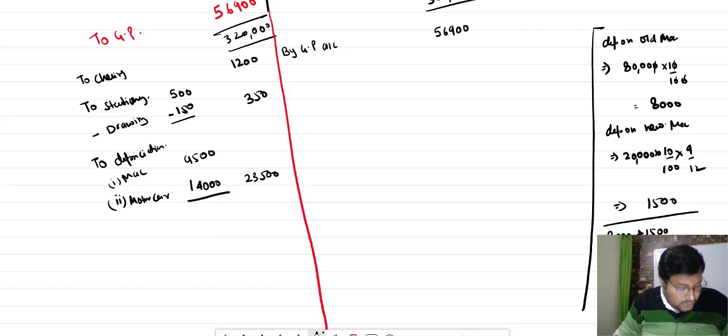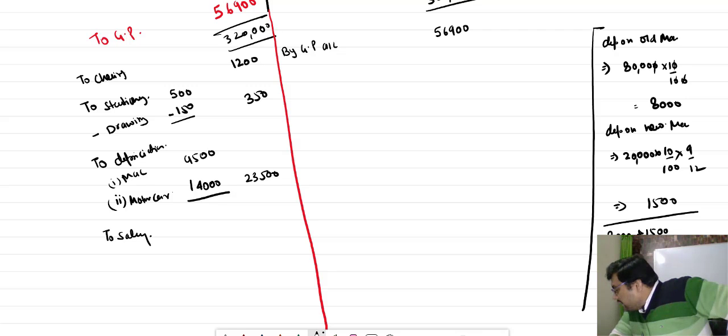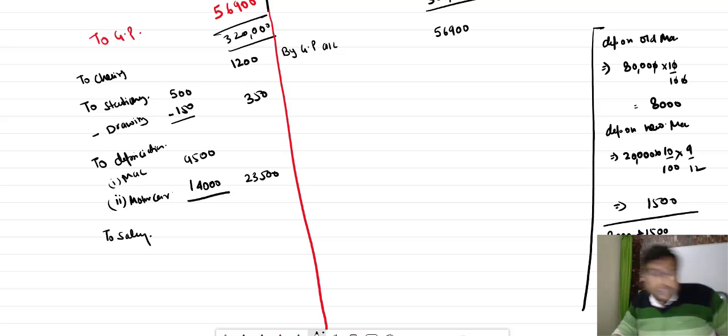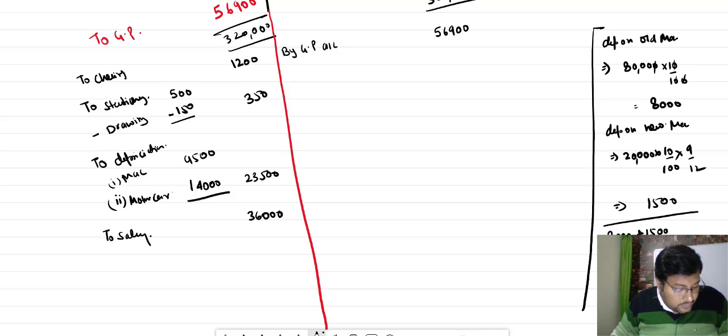23,500. अच्छा, after that बच्चा, salary is given in the question. Two salaries. अब how much salary is given? 36,000. तो salary 36,000. Done.